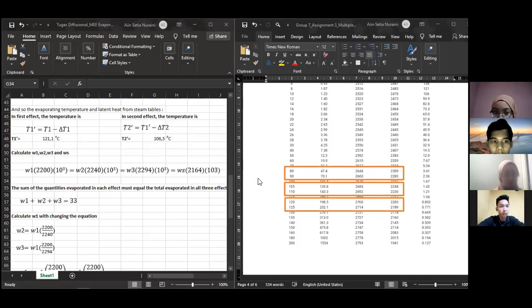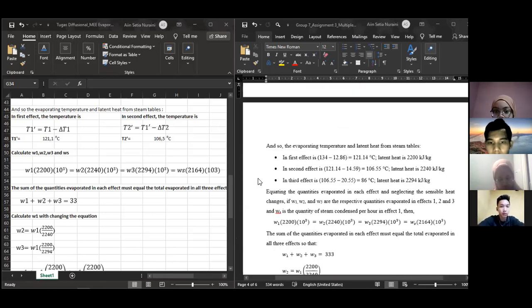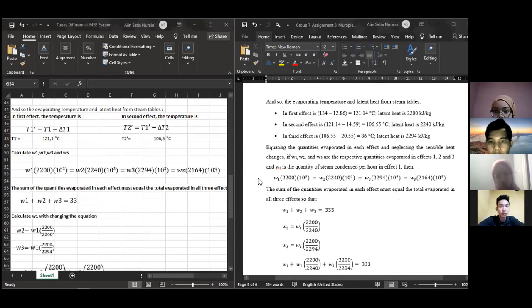And after that, we found the latent heat of T1, please slide down. After we do iteration, the value of latent heat is 2,200 kilojoule per kilogram.